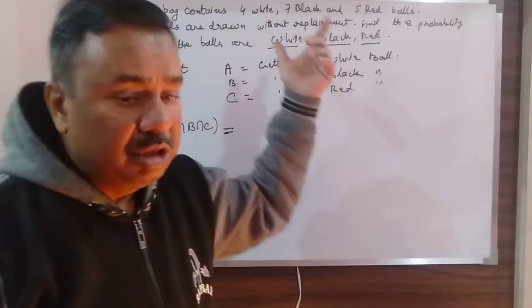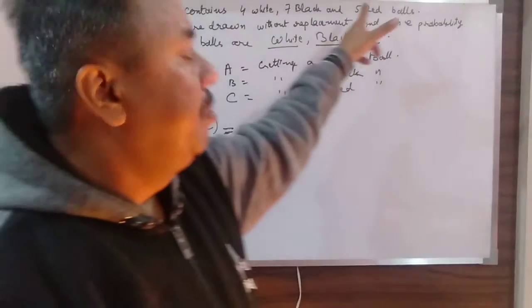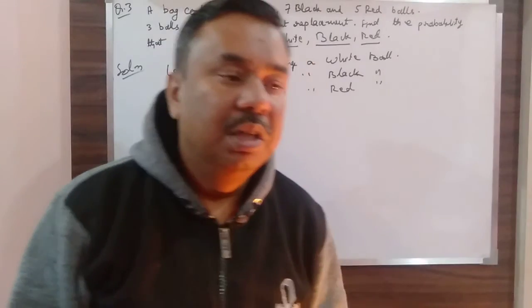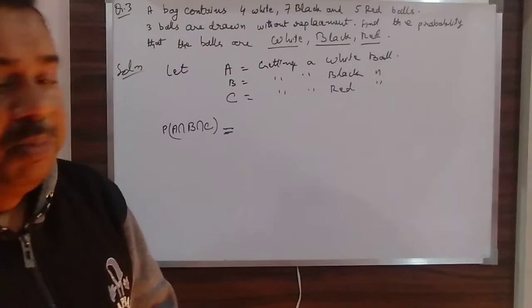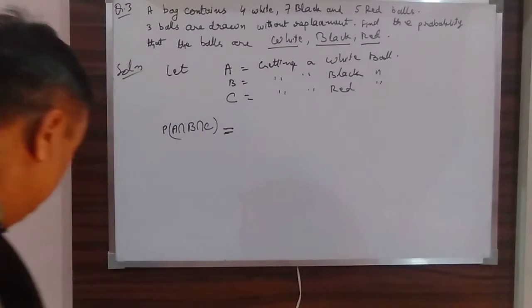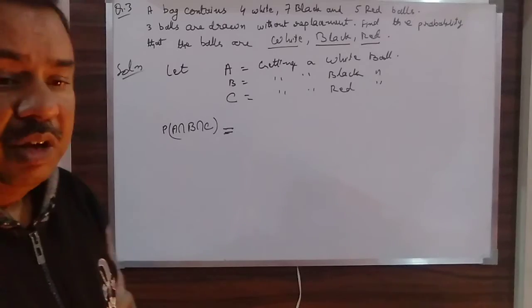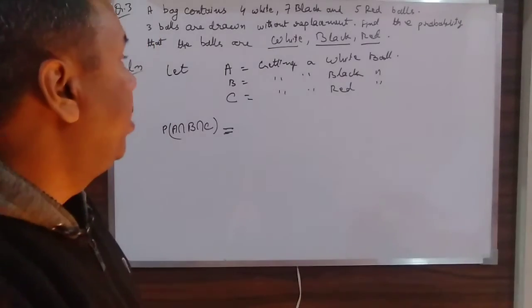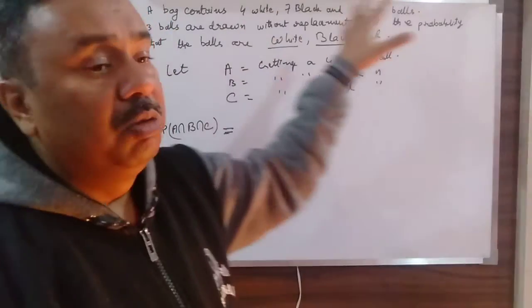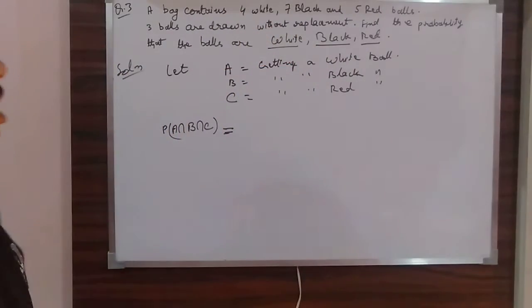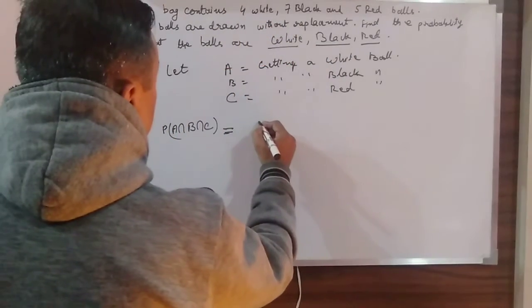What is the total number of balls? 4 plus 7 plus 5, that is 16 balls. So if it is 16 balls, my first probability of getting a white ball out of 16 balls, because there are 4 white balls, will be 4 over 16.